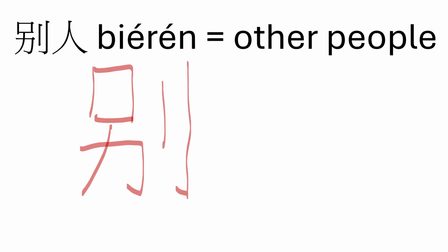别 can also stand alone as an adjective meaning other. And if you put a de, like the possessive particle de, after it, you can use it to describe all kinds of nouns. So, for example, 别的老师, other teachers. 别的学生, other students. We don't need the de when we're using this expression, though. 别人, just other people or another person.